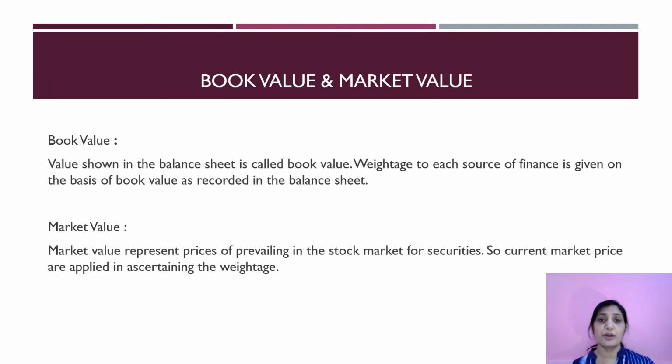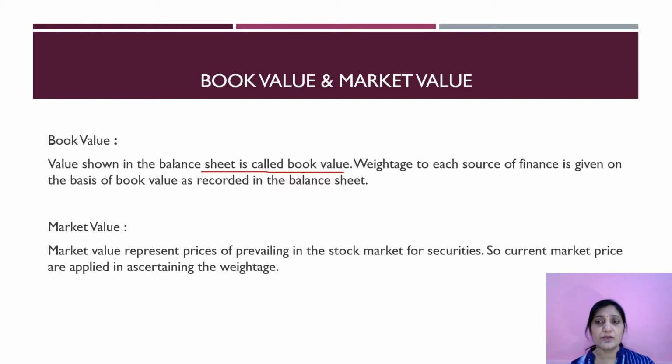Here we come across two important concepts, book value and market value. Already you have been studying what is book value and what is market value. Book value: the value shown in the balance sheet is called book value.